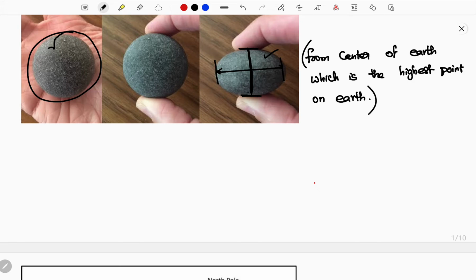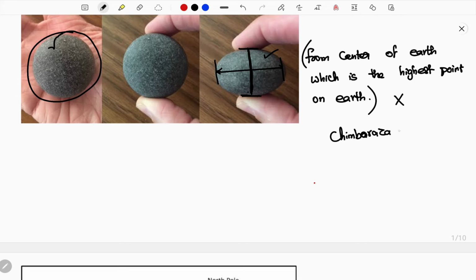Here, highest point on earth means everybody thinks that Mount Everest is the highest point, which is the highest peak on the earth, located in the Nepal and Tibetan region. So you will be blindly saying that, okay, this is Mount Everest, but the answer is false. If you already know the answer, that is well and good. But the answer here is Chimborazo.